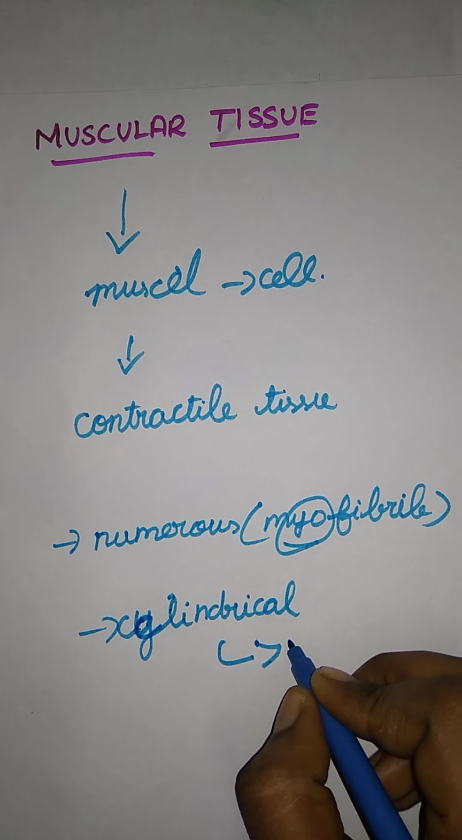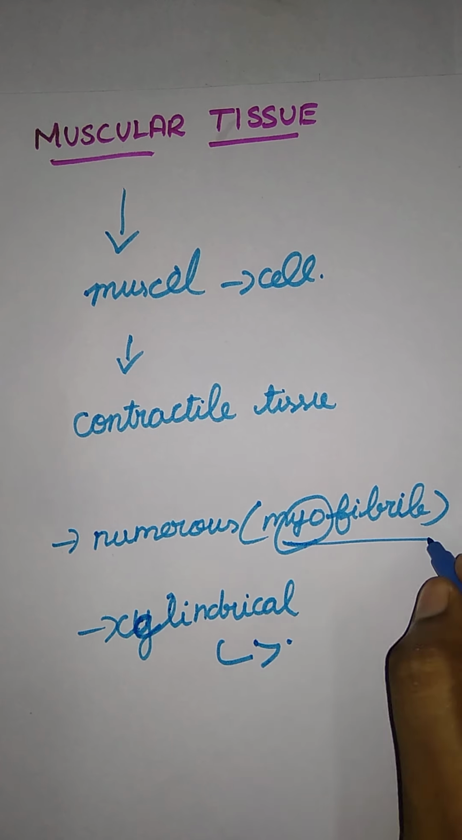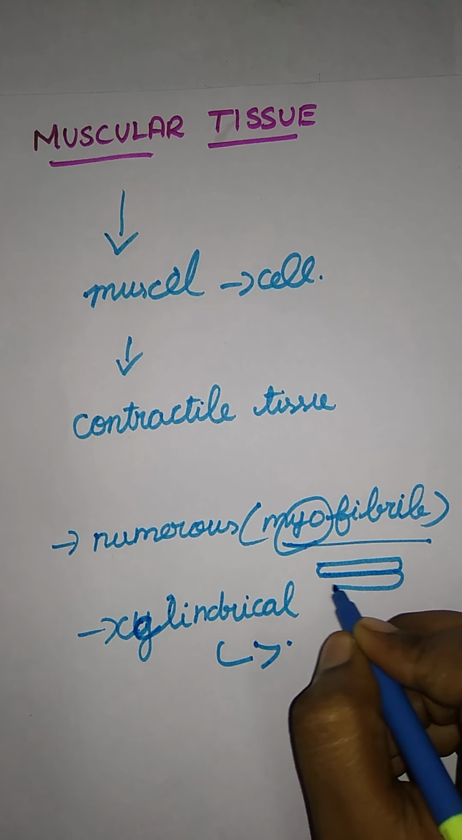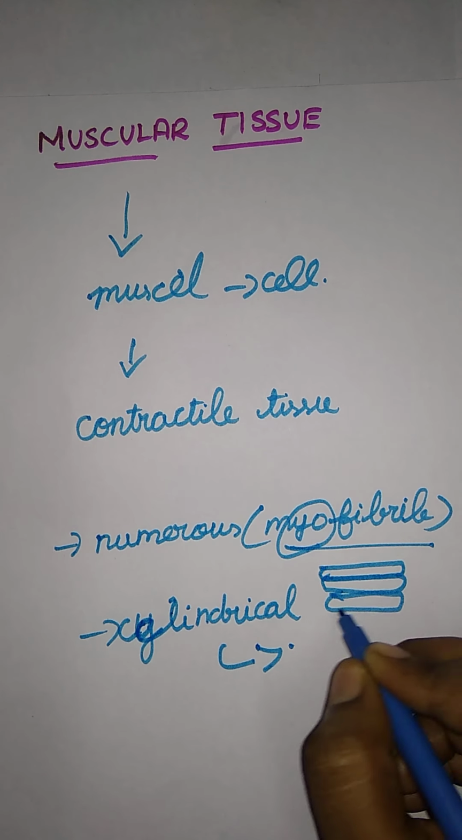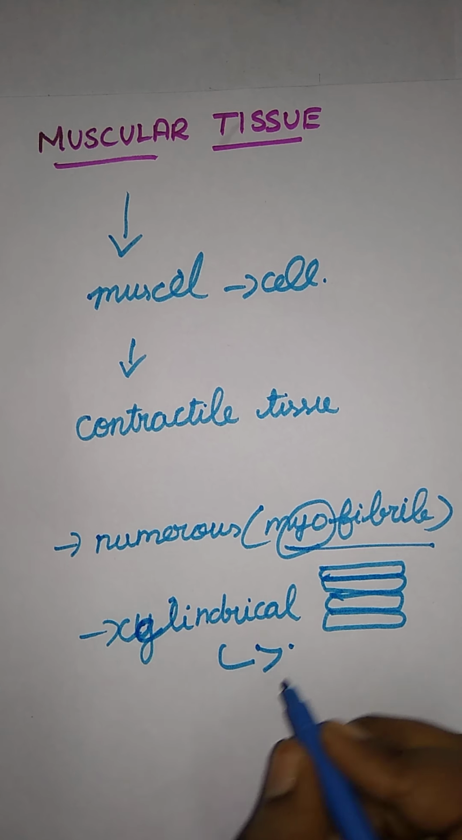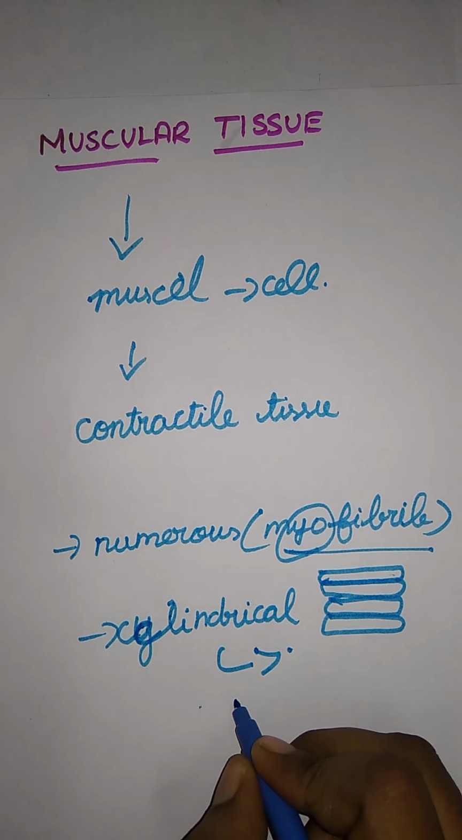They are arranged parallel to one another. Here, parallel to one another. Here the myofibrils are arranged parallel like this. They are arranged in parallel with the same size. Here they are cylindrical-like structures, and these muscles are parallel to one another.